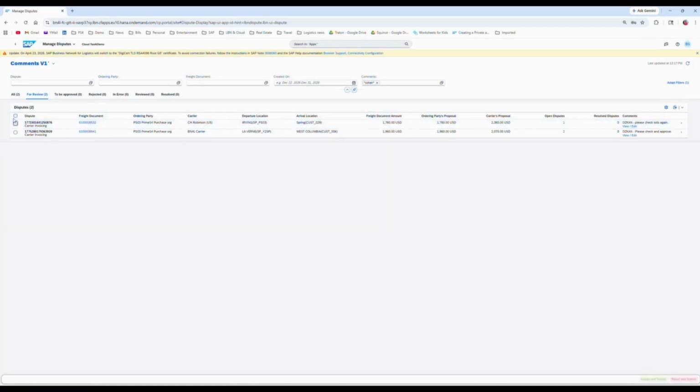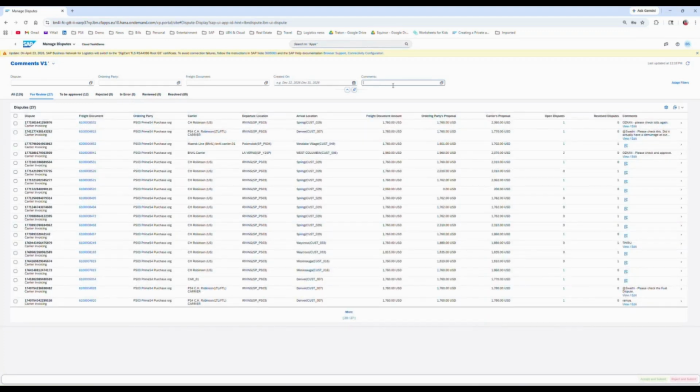For example, now if I remove all these comments, I see all the disputes here. Now, for example, Swati as a warehouse operator can come into this dispute work list tab, and then do this assign filter, which are the disputes assigned to me to approve within the company.